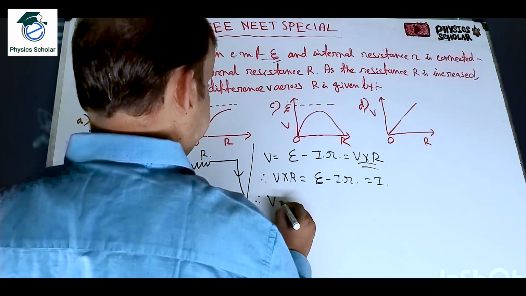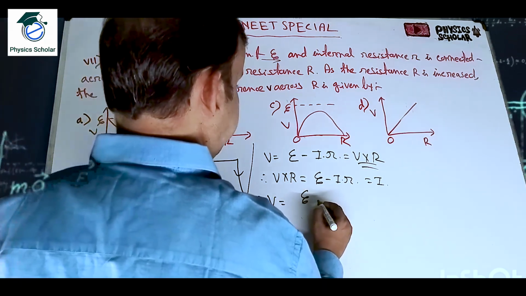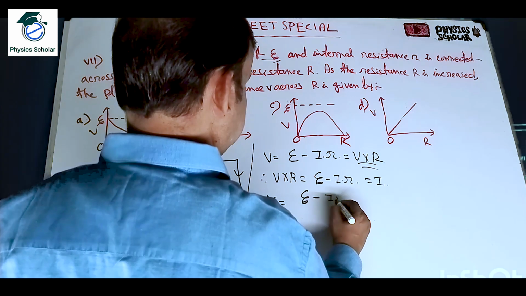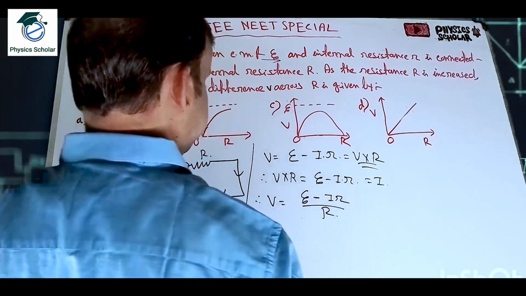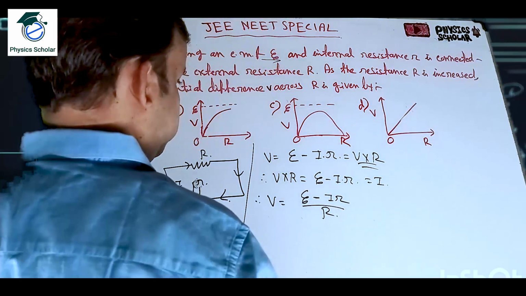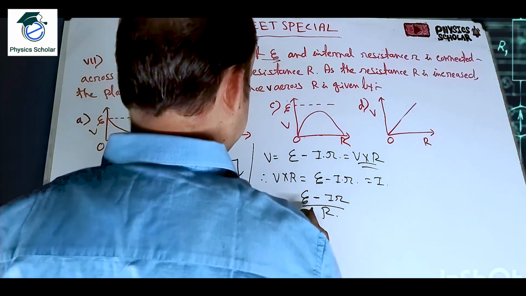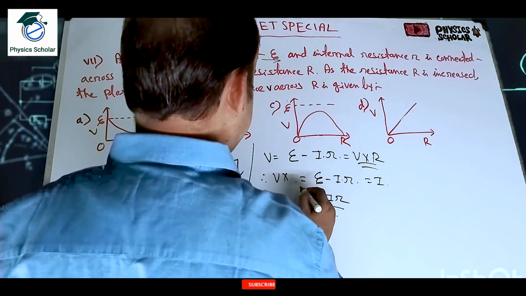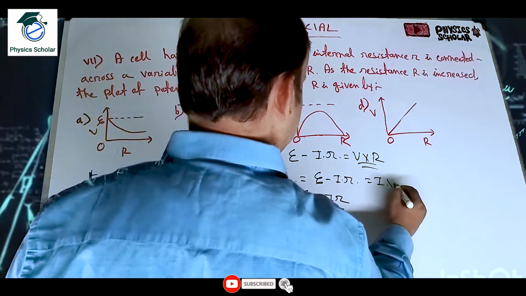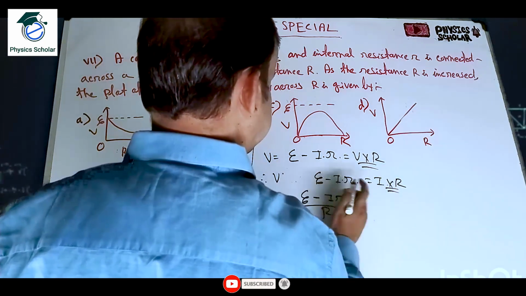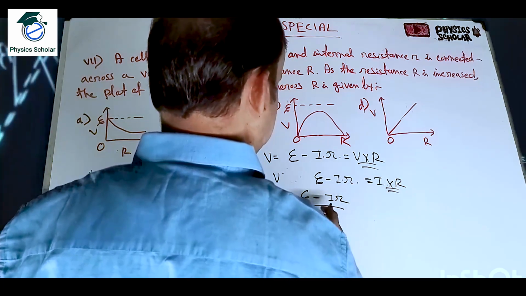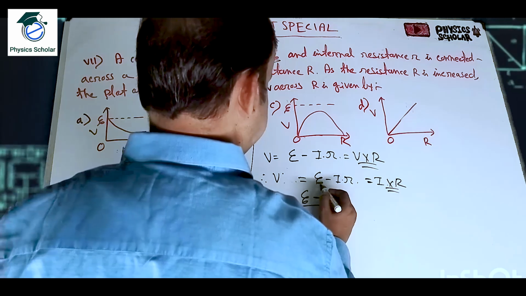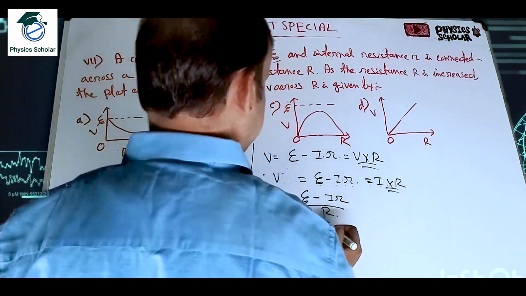So now V is equal to what? Eta minus this, divided by capital R. So V is equal to I into R. Clear? So V is equal to eta minus I into small r, which is equal to I into capital R.